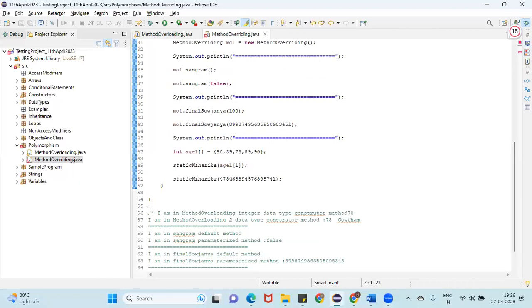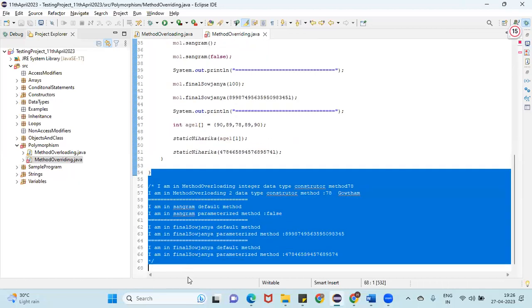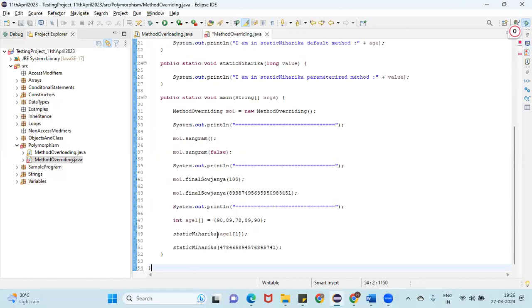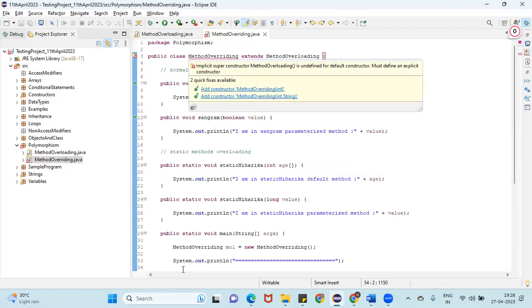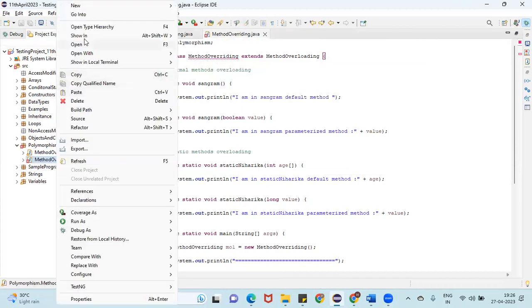So now let me delete this one, guys. Are you able to see the final methods, normal methods, and static methods here? Why am I getting an error here? Let me check. Implicit constructor. Okay, so now let me change the class name.